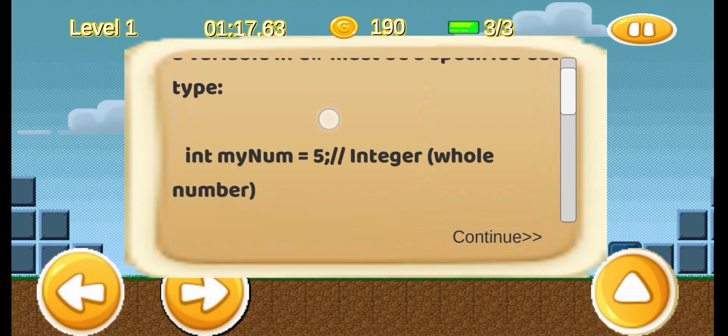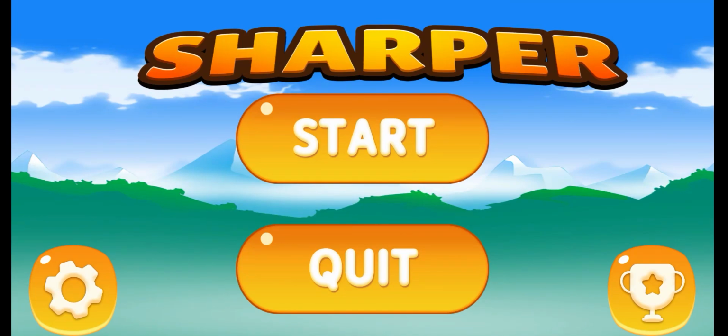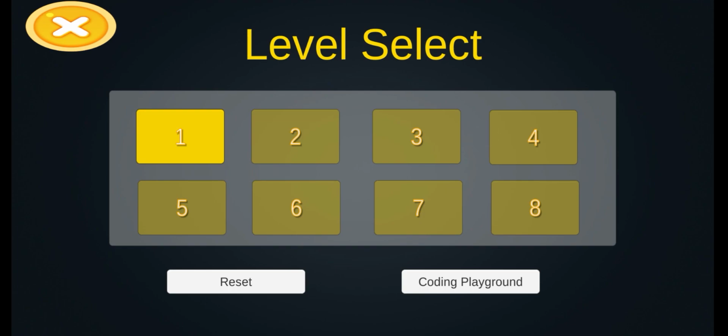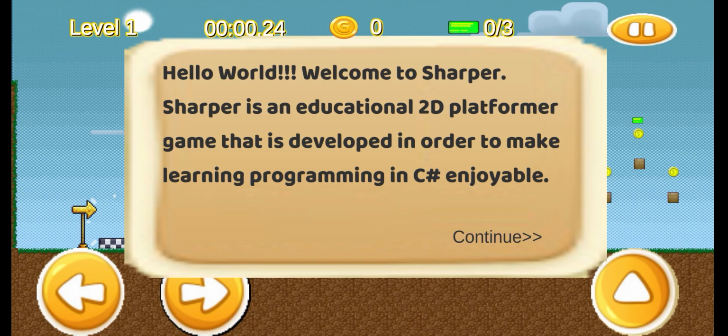So, to give a demonstration of the gameplay, we now click the Start button and go to Level 1. Upon entering Level 1, a dialog box will pop up which gives an overview about C# and explains the mechanics of the game. So, hello world, welcome to Sharper.